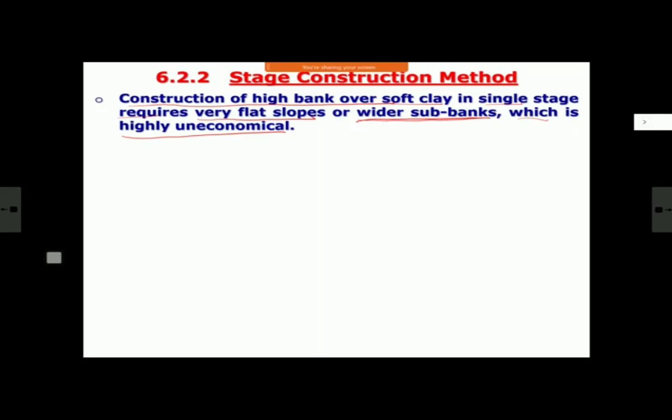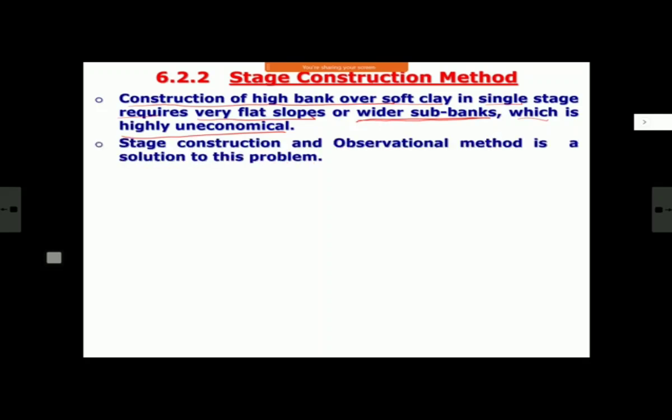When you have to construct banks of a little bit more height, or if your soil is very weak, or it is up to quite significant depth, then stage overloading does not remain economical, and you go to stage construction. And stage construction will always be followed with observation, meaning you observe the settlement and pore water pressure. Whenever you do stage construction, it is always with observational methods.